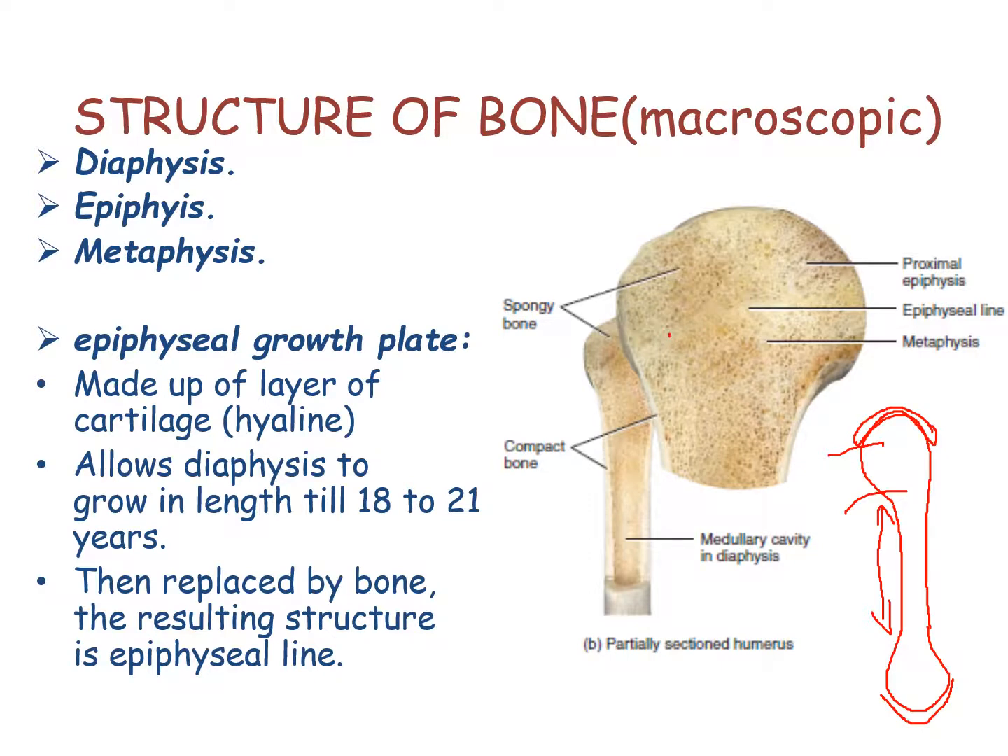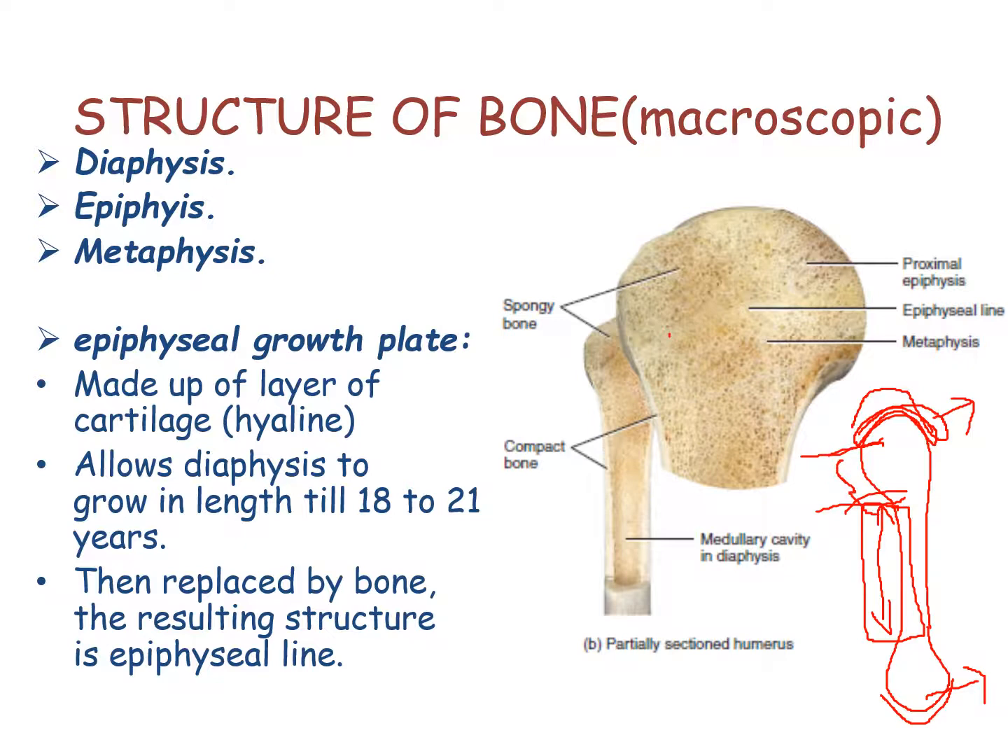Structure of the bone. We have diaphysis. This long cylindrical part of the bone is called the diaphysis. Epiphysis is the part of the bone present at the ends. The epiphysis present at the proximal end is called the proximal epiphysis and the epiphysis present at the distal end is called the distal epiphysis. The space between the epiphysis and the diaphysis is called the metaphysis.